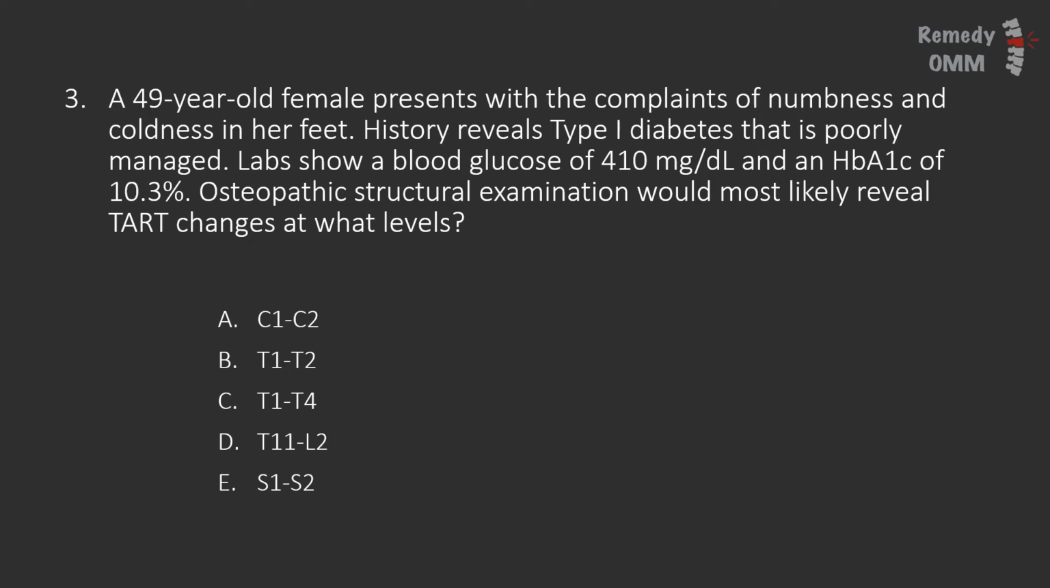What do our answer choices show us? C1 to C2, well, that doesn't really correlate to anything. T1 to T2, again, that's not a specific set that corresponds to any organ system, so probably not. T1 to T4, head and neck, okay, could be an eye issue given her poor diabetes. And T11 to L2, that's much lower. We're talking about the kidneys now, so that's definitely something affected by diabetes. And S1 to S2 could represent her dermatomes down below, but it's not really a specific set for viscerosomatic changes, so let's cross that out.